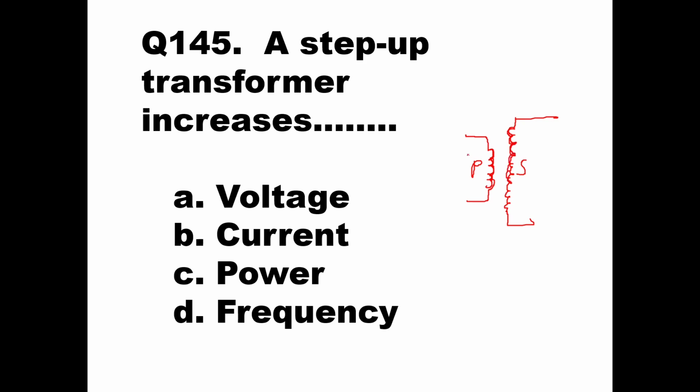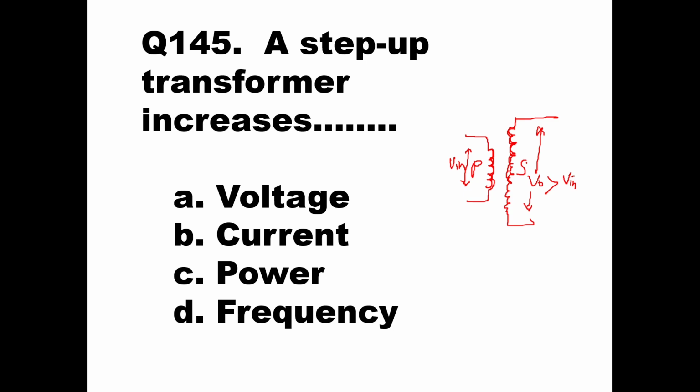This is done because the input voltage we apply here and the output voltage we are going to get here, the output voltage should be more than the input voltage, and that can be done by increasing the number of turns of the secondary winding. So a step up transformer increases voltage.